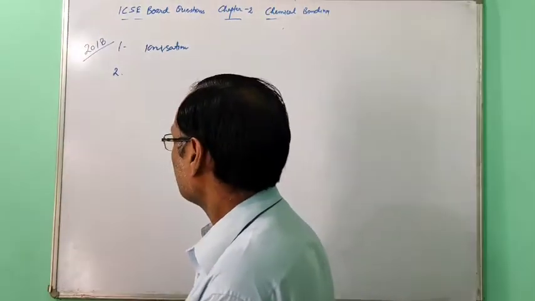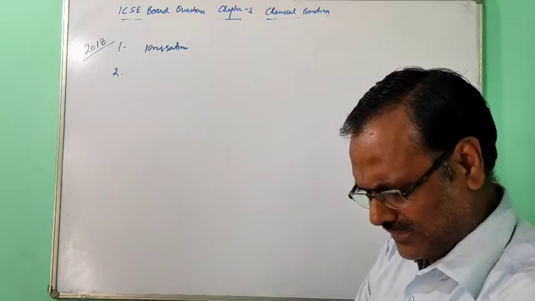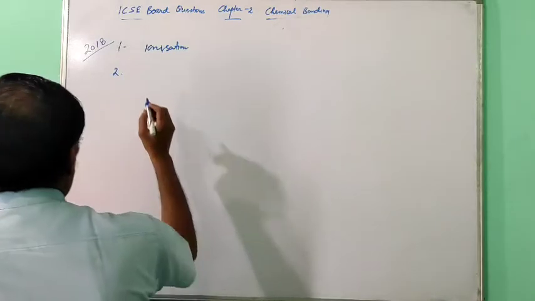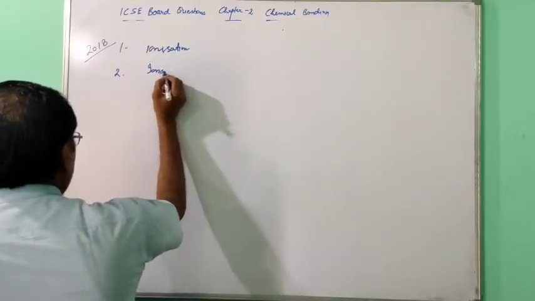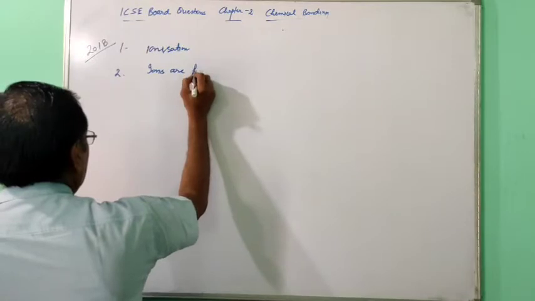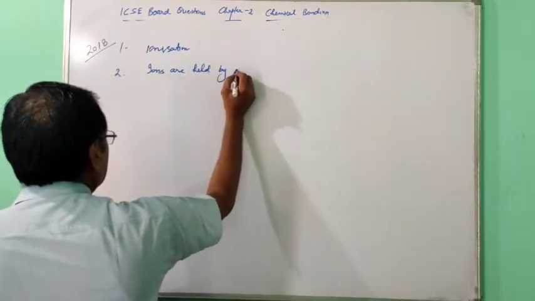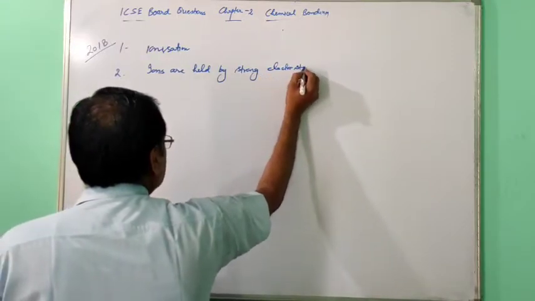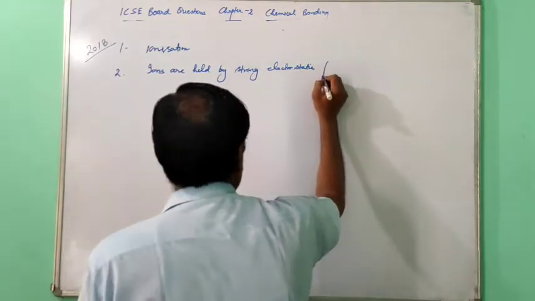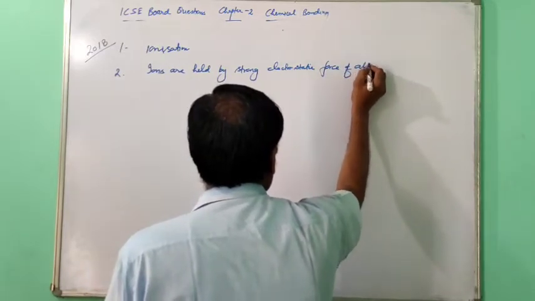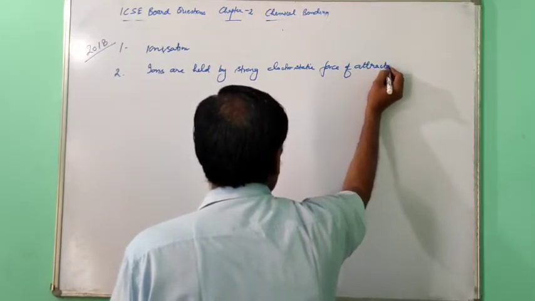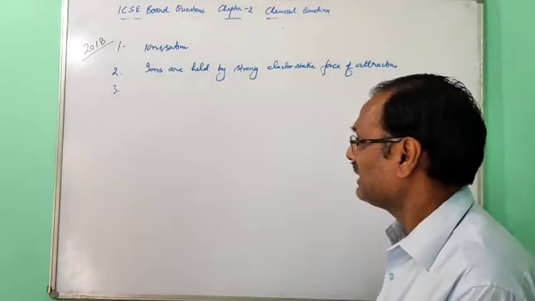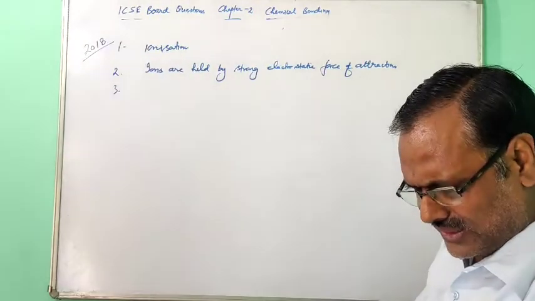Now the second one, 2018, second one. Give a reason for ionic compounds have high melting points: because ions are held by strong electrostatic force of attraction. Strong electrostatic force of attraction. So that's why the melting point is high. 2018. Now the third one.